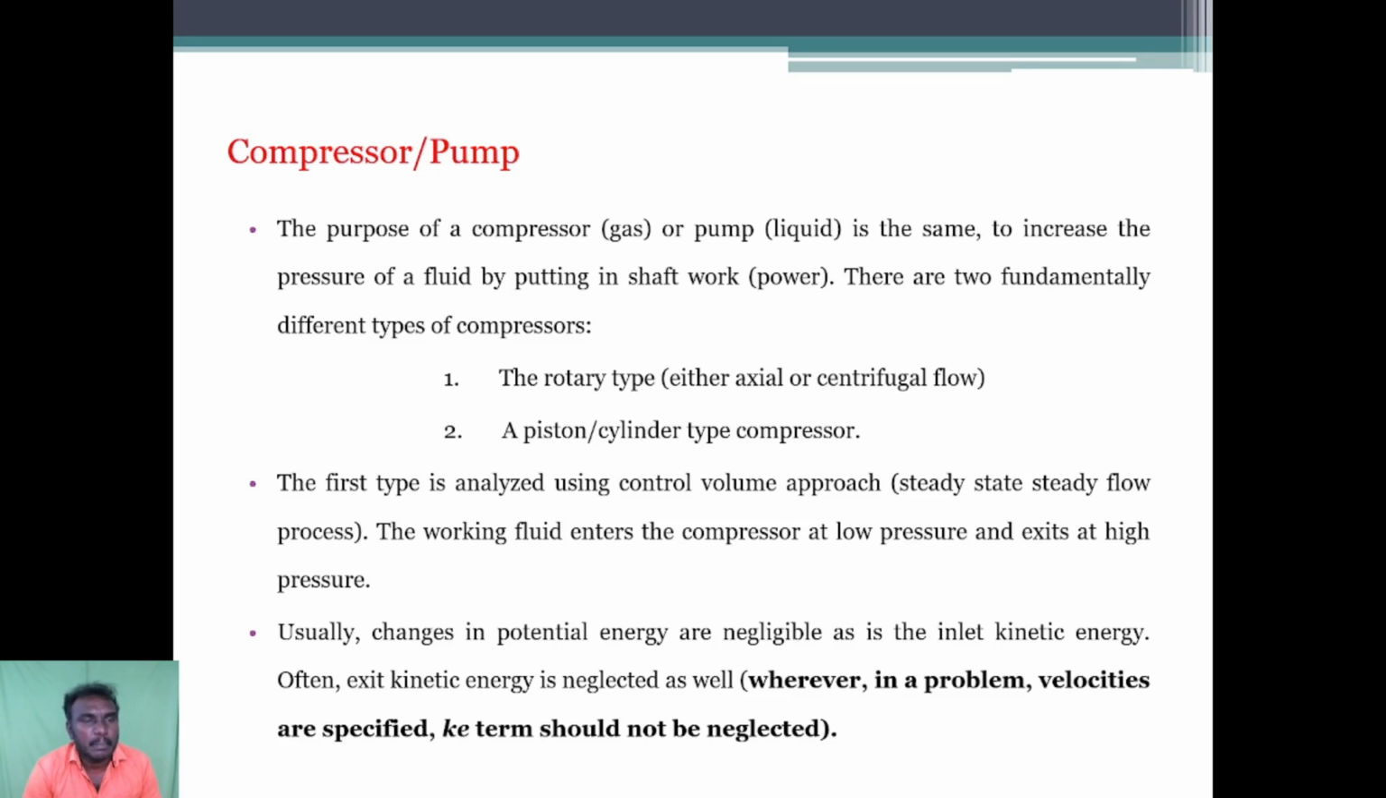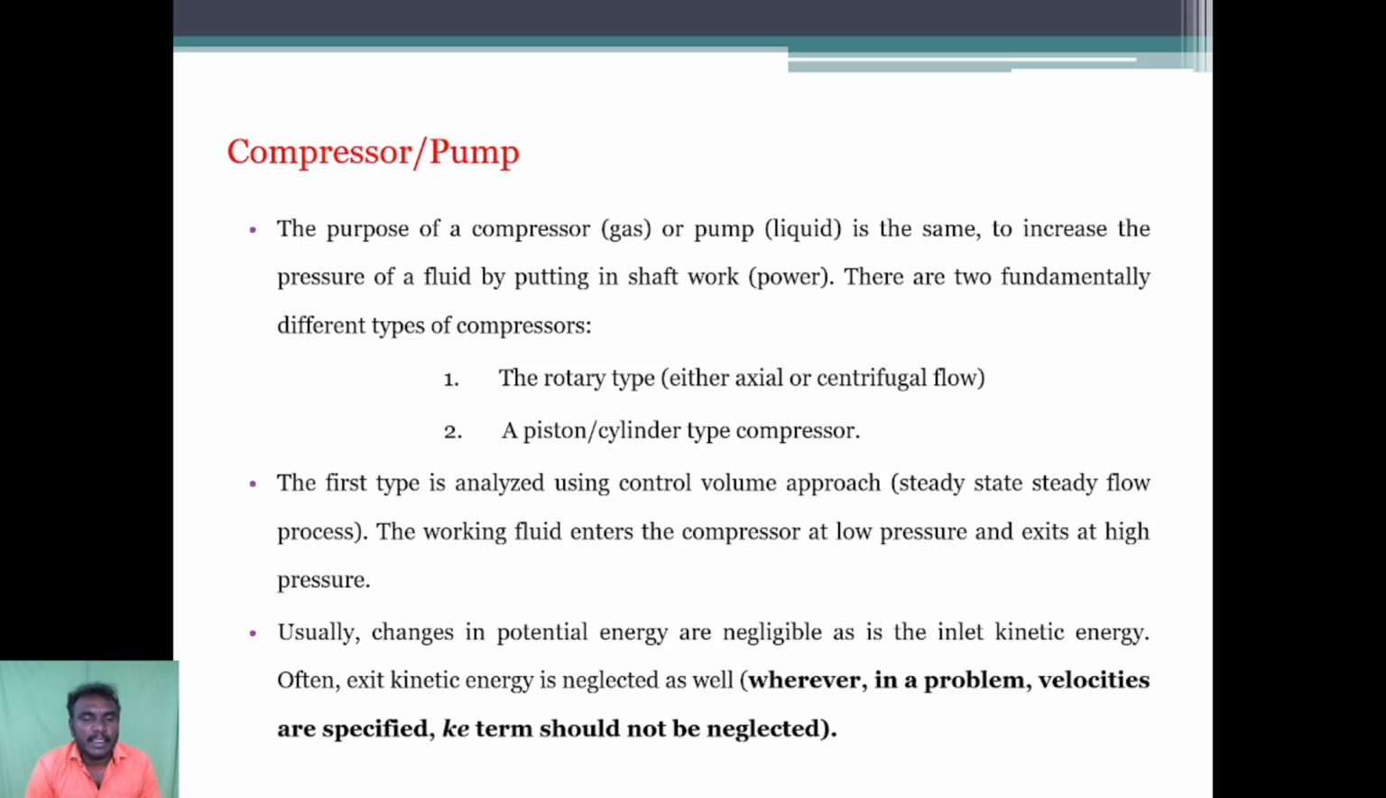Next, compressor or pump. The purpose of a compressor or pump is the same, to increase the pressure of the fluid by putting in shaft power or shaft work. There are two fundamentally different types of compressor. The first type is the rotary type, which has either axial or centrifugal flow. The second type is the piston cylinder type compressor. The first type is analyzed using the control volume approach.